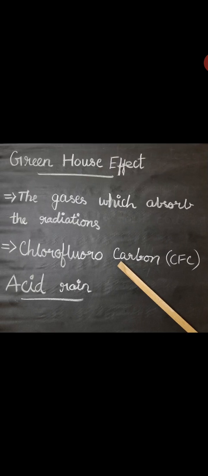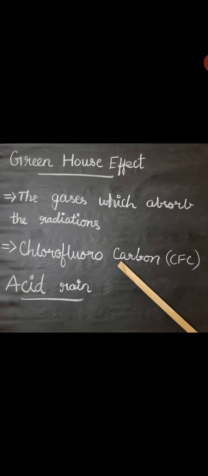So what are the effects of global warming? Melting of ice caps and glaciers, then an increase in the frequency of floods. Because of this, we often get floods, and then soil erosion and unseasonal rain. If rain comes in the rainy season, that is good, but when there is no rainy season and the rain is coming, it causes some of these effects. Loss of biodiversity, due to the extinction of coral reefs and some species. Then the spreading of waterborne and insect-borne diseases.